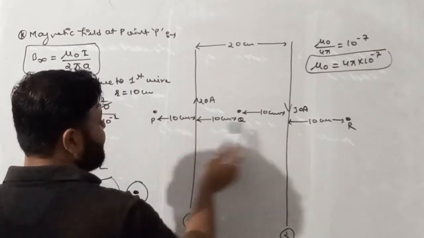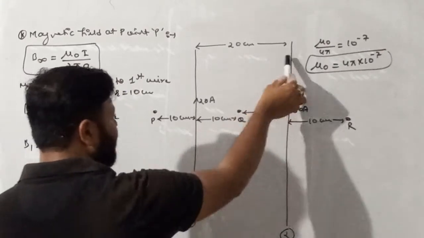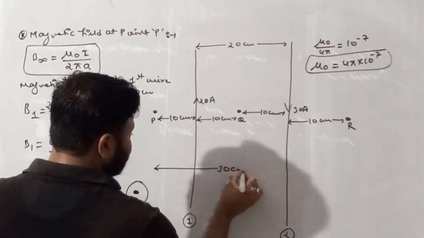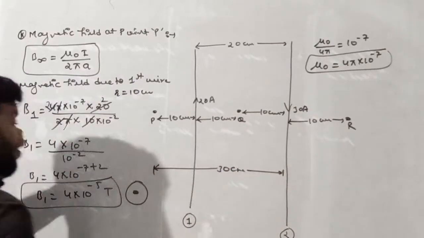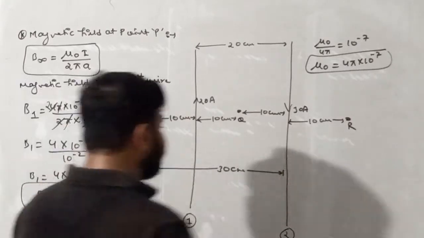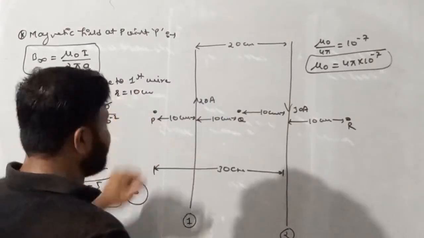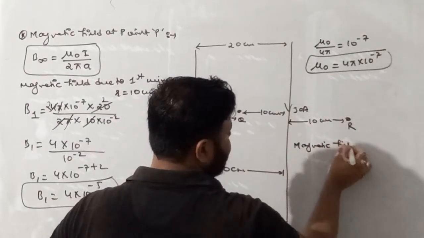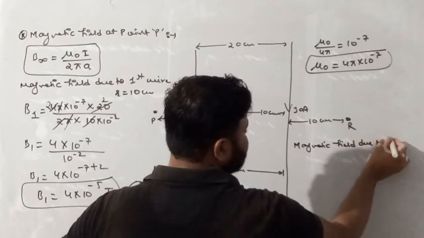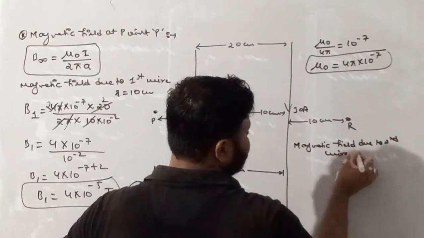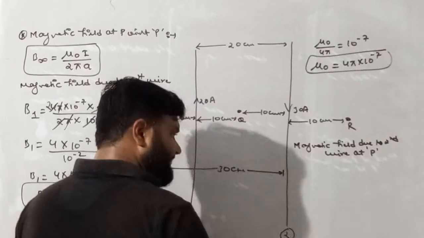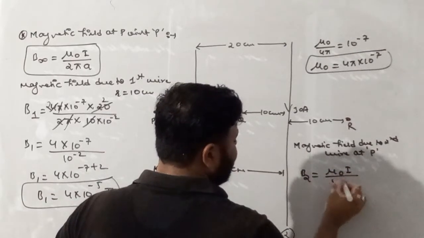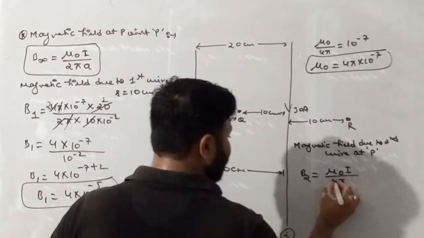So 20 plus 10 is 30. The distance of point P from this wire is nothing but 30 centimeter. So let's find the value of magnetic field due to the second wire at P. It is represented by B2. So B2 can be written as mu naught I by 2 pi A.